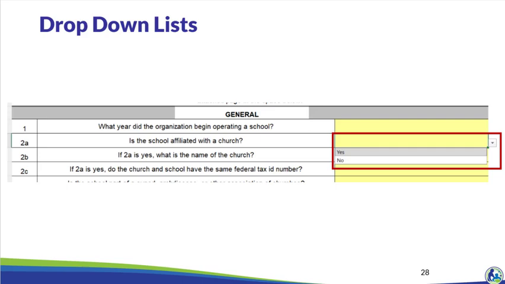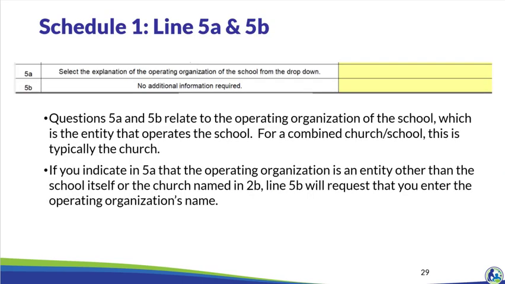Please remember that not all areas of a budget have a drop-down list. However, if an area of the budget is not accepting the data you are entering, it may be because the input must be one of the items in a drop-down list. For question 5A, the school must select the operating organization of the school from the drop-down list.